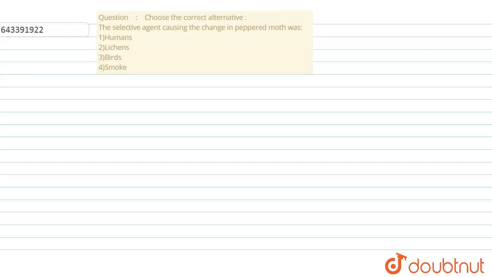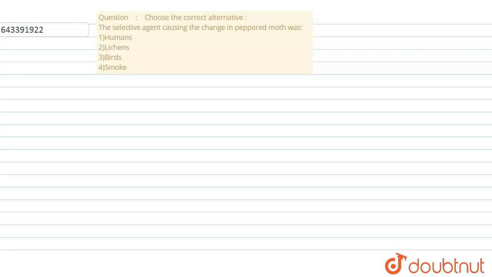So the question says, choose the correct alternative. The selective agent causing the change in peppered moth was: option 1 is humans, option 2 is lichens, option 3 is birds, and option 4 is smoke. So we have to tell that the organism responsible for change in the population of the peppered moth was human, lichen, bird, or smoke. Okay.